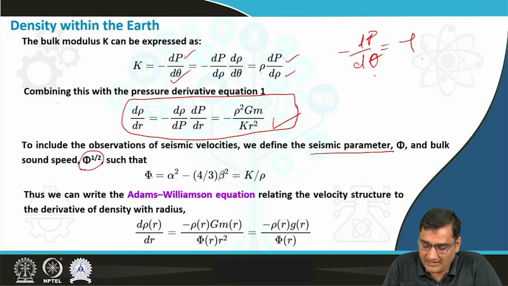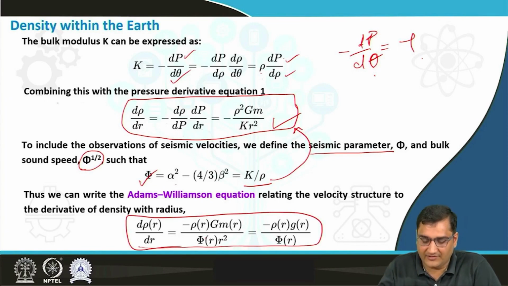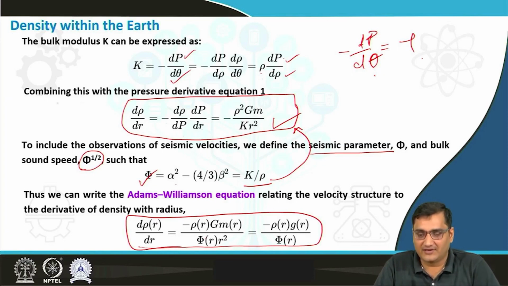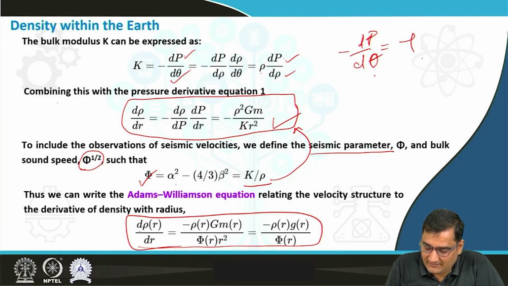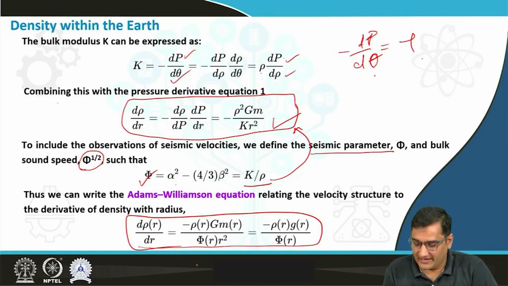Then what we will get is phi equal to alpha squared minus 4/3 beta squared, which will further be equal to k by rho. When we incorporate that into this particular equation, we get an equation which basically relates the velocity structure to the derivative of the density with the radius. It becomes d rho(r) by dr equal to minus d rho(r) g(r) by phi(r) r squared, which is rho(r) g(r) by phi(r).